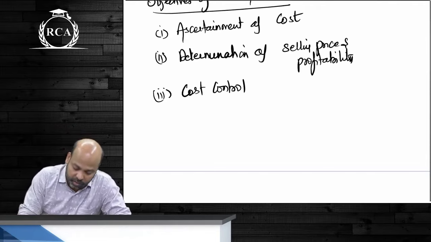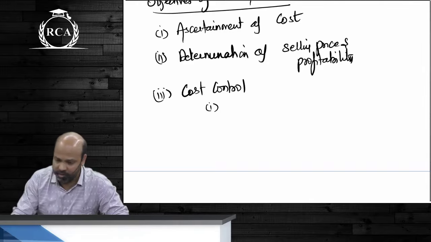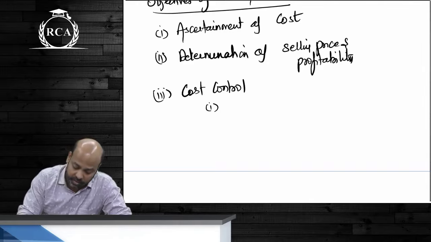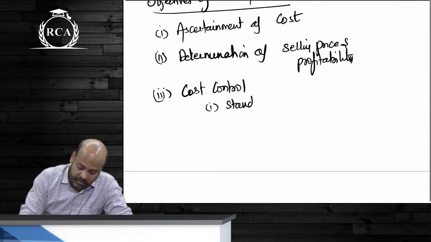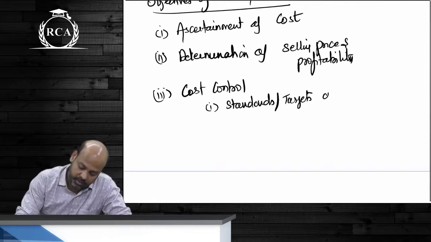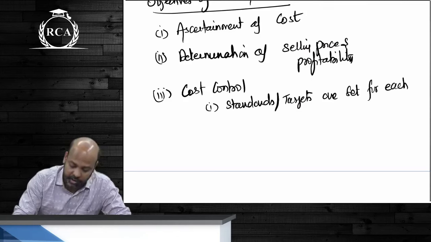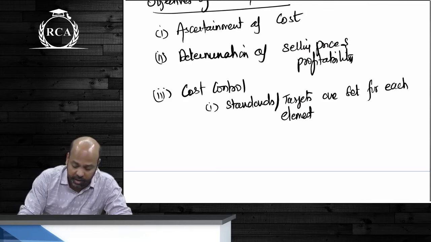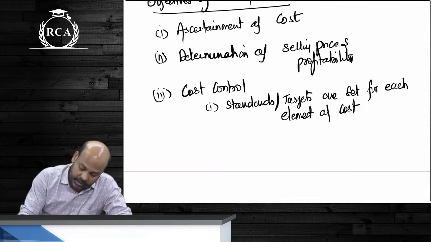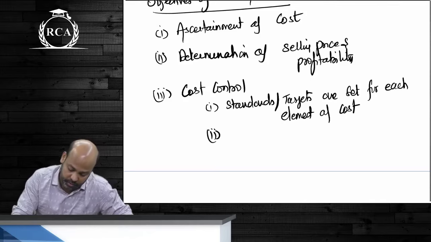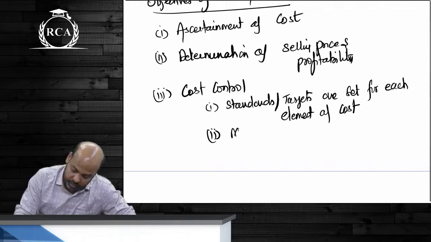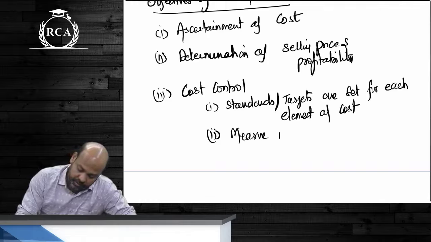So cost control involves 4 steps. First, standards or targets are set for each element of cost: how much to incur is what we set a target for. Then you measure the actual performance.